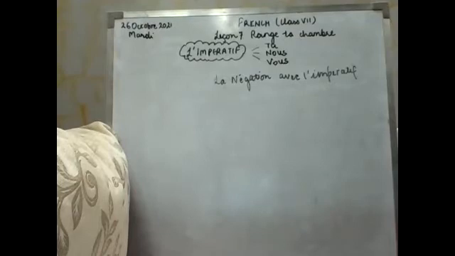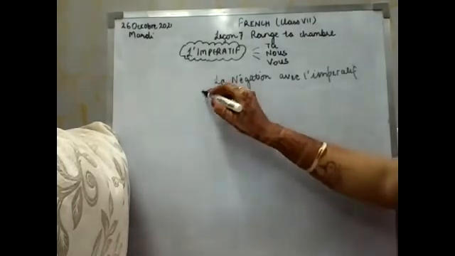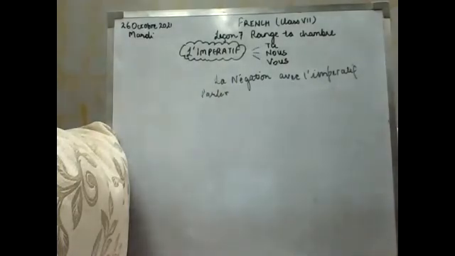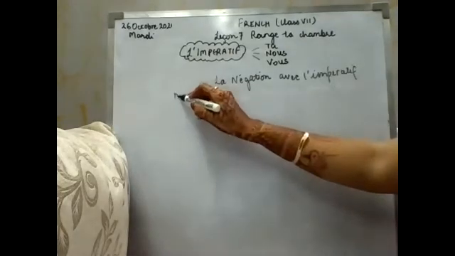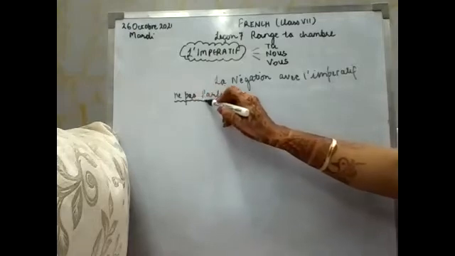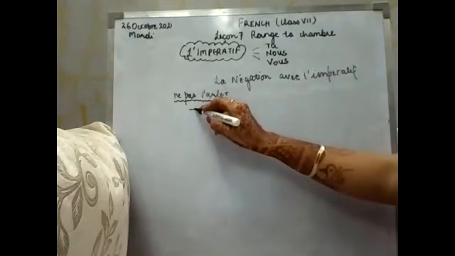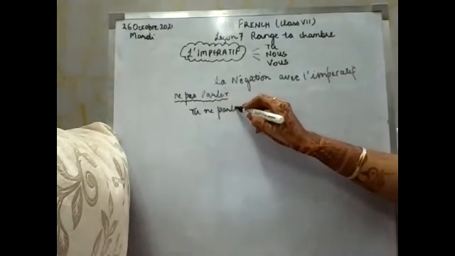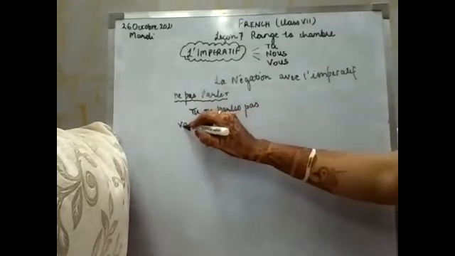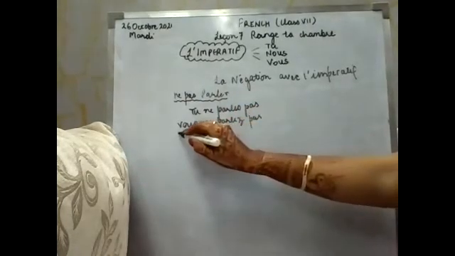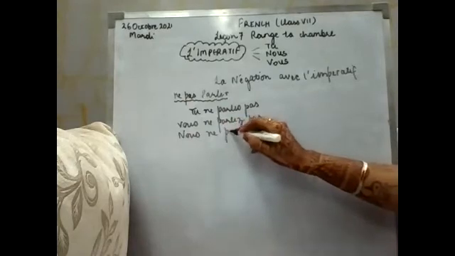Now, first of all, I'm going to conjugate the er ending verb in negative. Take the example of the verb parler, as we have already done it in the normal form. Now I'm going to do this in negation. So how will my question come? Ne pas parler. This is my question. Now if I talk about the verb parler in negation, how will I conjugate? Tu ne parles pas. Next will be vous ne parlez pas, and nous ne parlons pas.